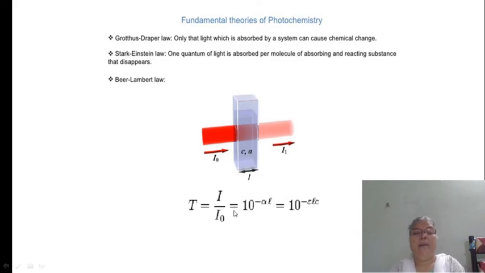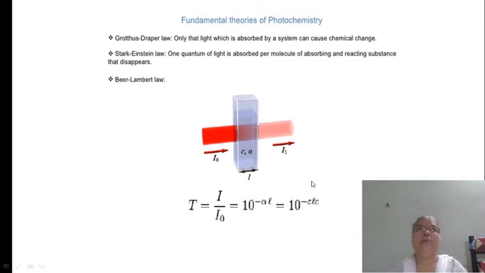This is the fraction of light that is transmitted, and it may be written as 10 raised to minus alpha into L, where alpha is called the extinction coefficient, and the value of the extinction coefficient is equal to minus K by 2.303.